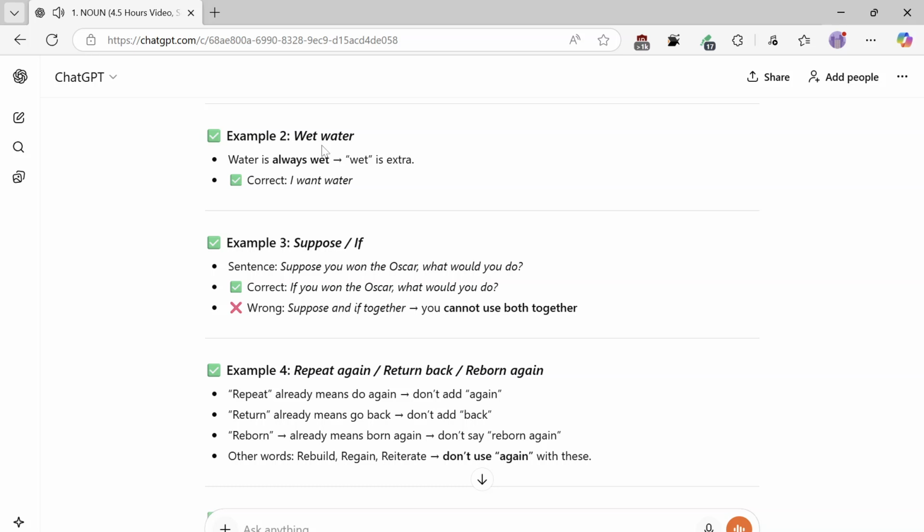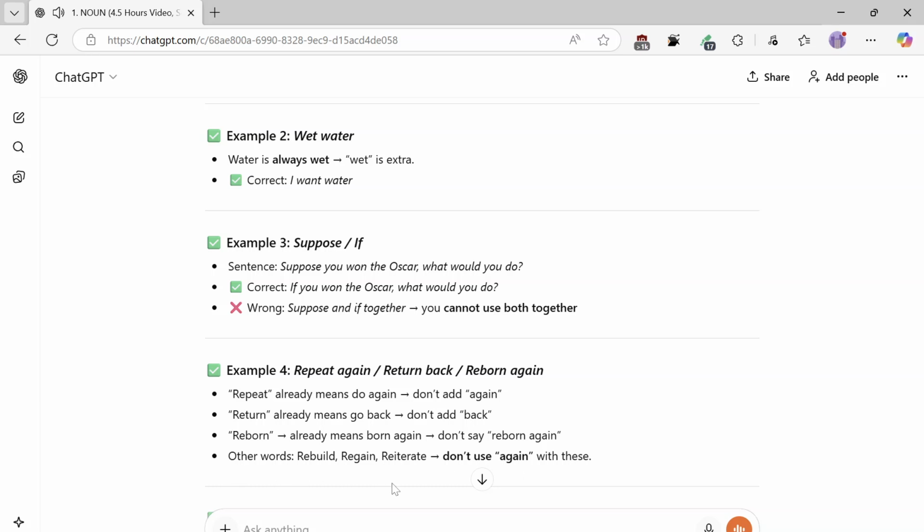Example 2, wet water. Water is always wet, wet is extra. Correct: I want water. Example 3, suppose if. Sentence: suppose if you won the Oscar, what would you do? Correct: if you won the Oscar, what would you do? Wrong: suppose and if together, you cannot use both together. Example 4, repeat again, return back, reborn again. Repeat already means do again, don't add again. Return already means go back, don't add back. Reborn already means born again, don't say reborn again.